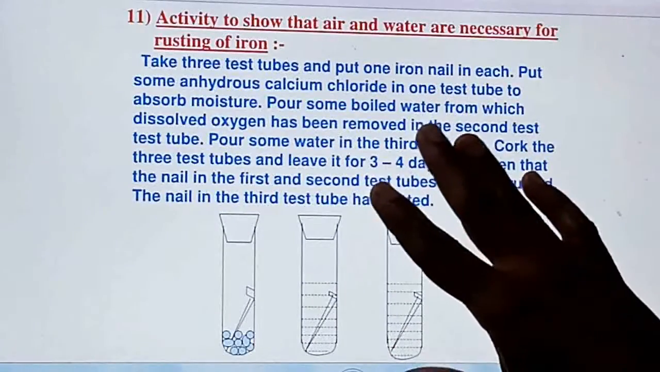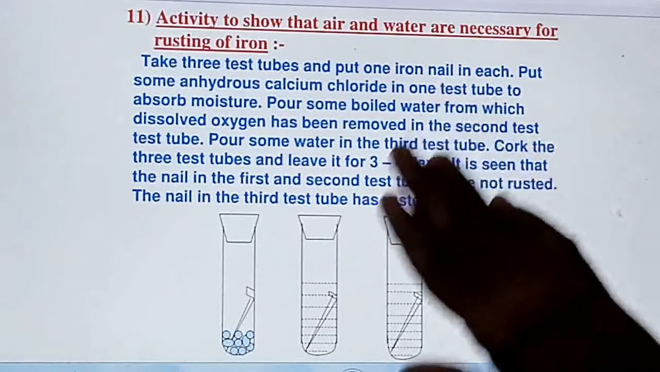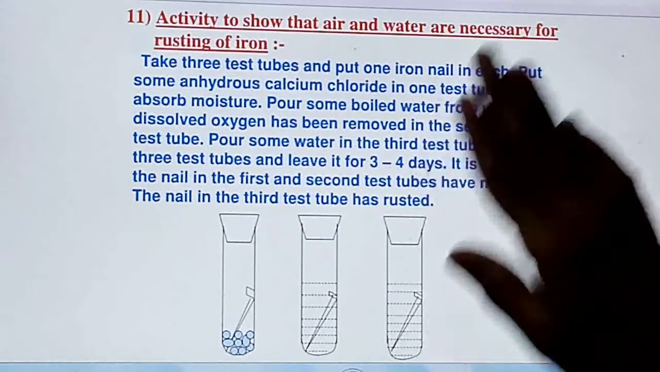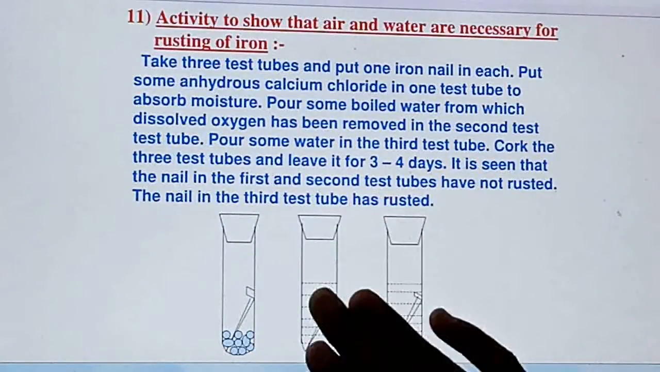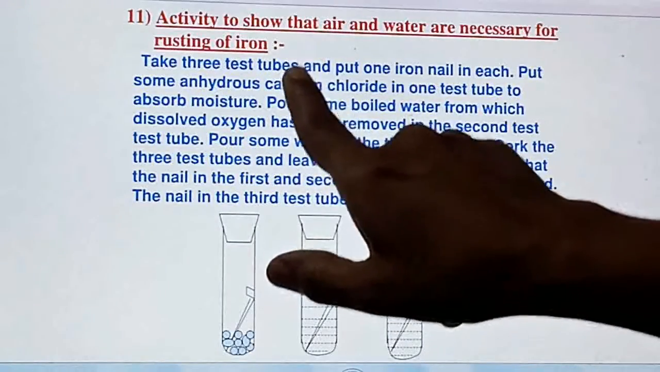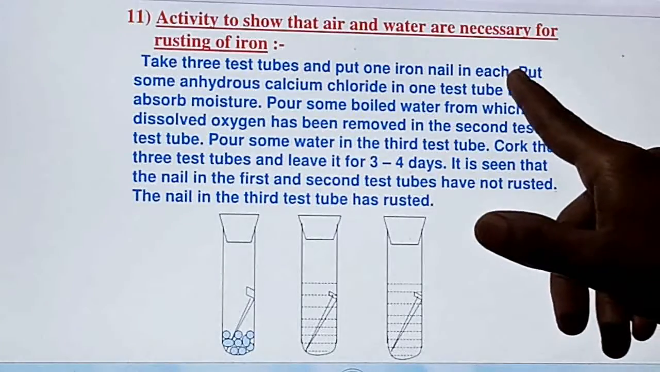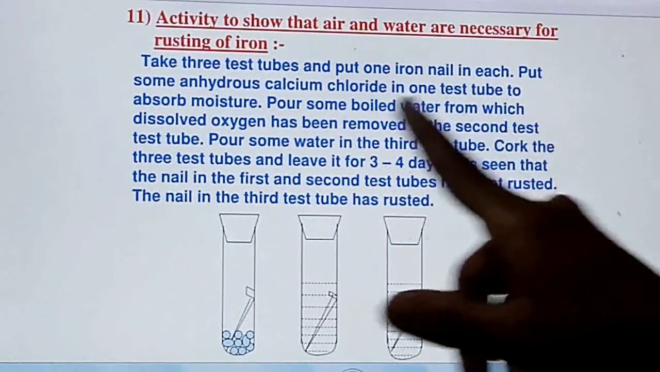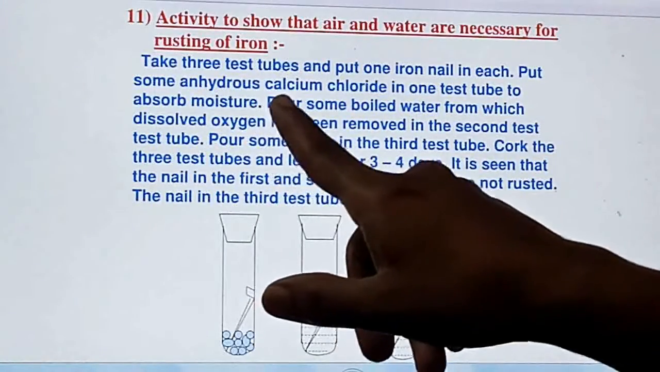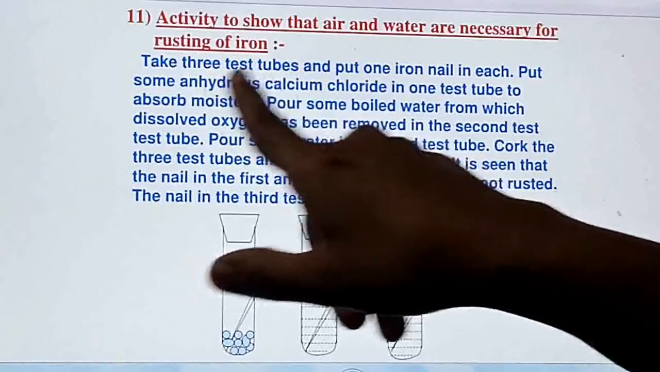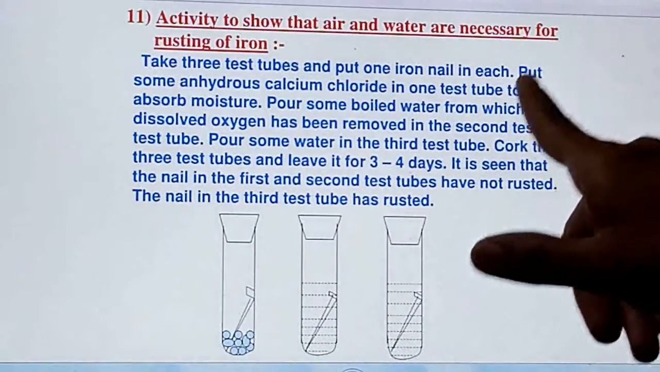One more activity is there that you can perform at home to understand what rusting of iron is and what conditions are required for iron's rusting, right? For that you can take a test tube, but if a test tube is not available, take any container. Put one iron nail in a test tube. Three test tubes are needed, so take three test tubes and one nail in each test tube.